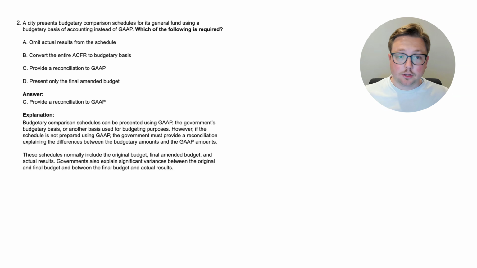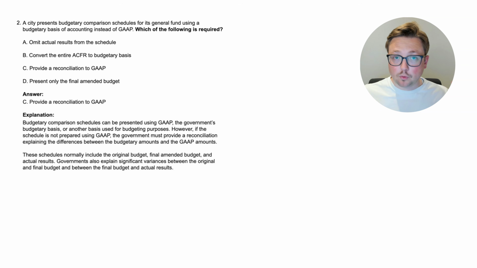So they can use something besides GAAP, but they have to have a reconciliation to GAAP if they didn't use GAAP. These schedules normally include the original budget, the final amended budget, and the actual results. Governments also explain significant variances between the original and final budget and between the final budget and the actual results.